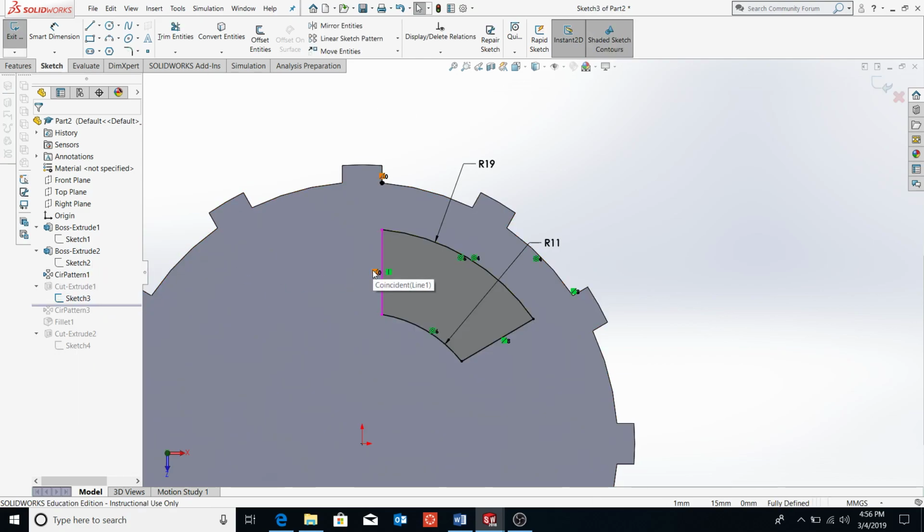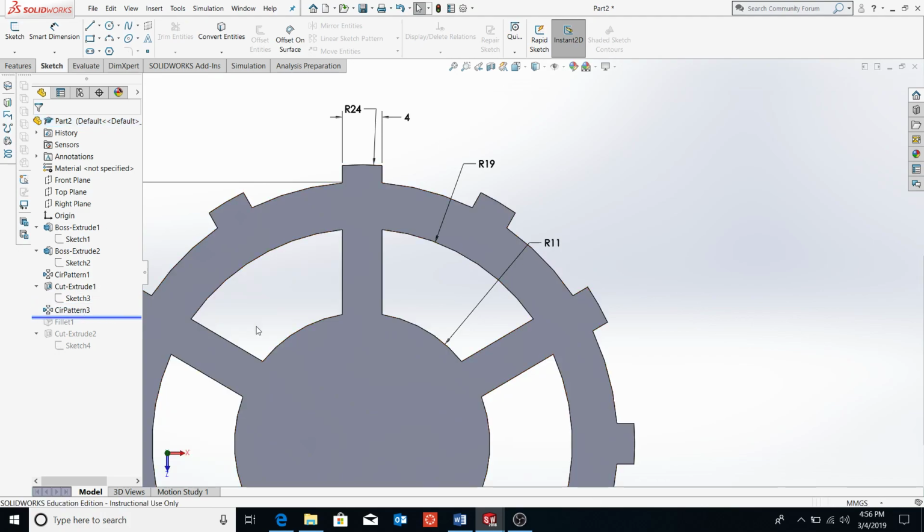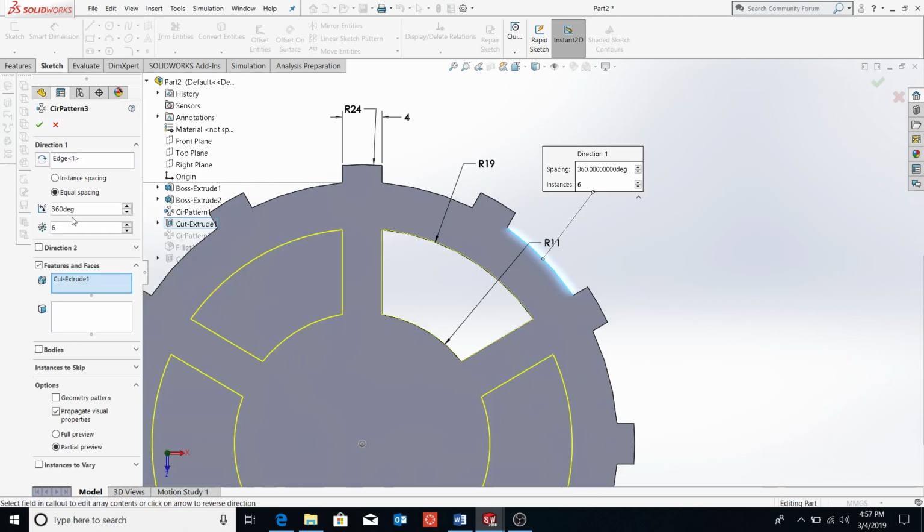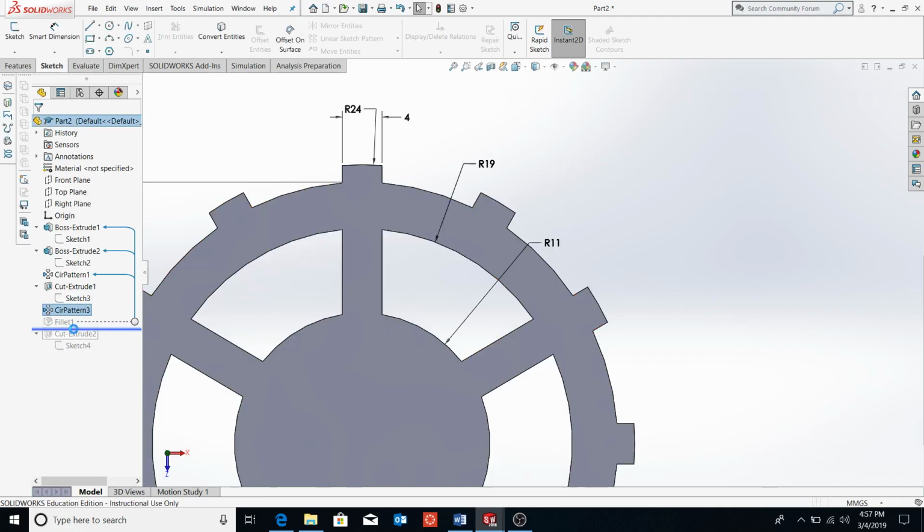I put in a coincident, so this and this are coincident. I put in a vertical, I put in a concentric, so this and this are concentric, and this are concentric, and then I have a collinear, so this and this are collinear. And then I circular patterned it around, selecting the edge right here, 360 degrees, 6 little knobs. Then I filleted it.